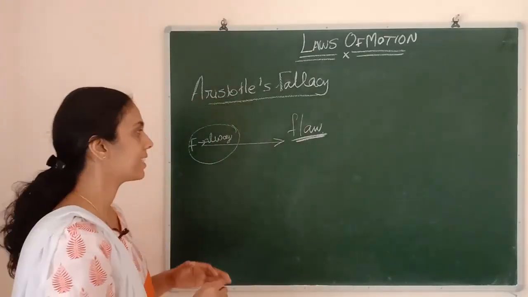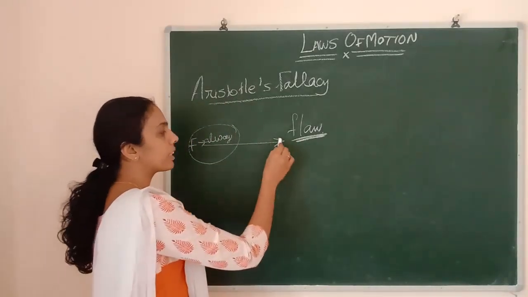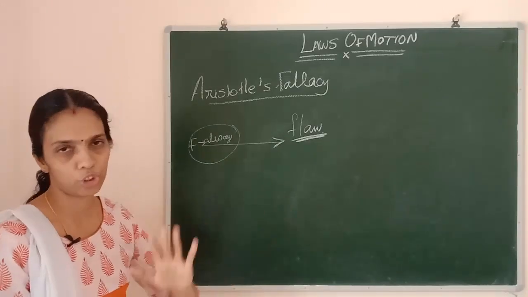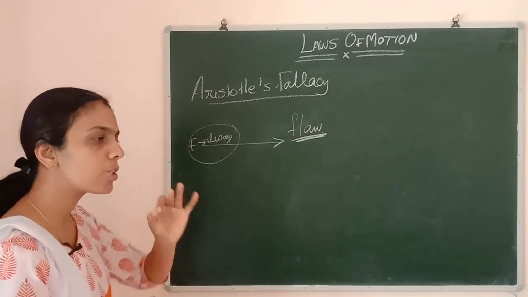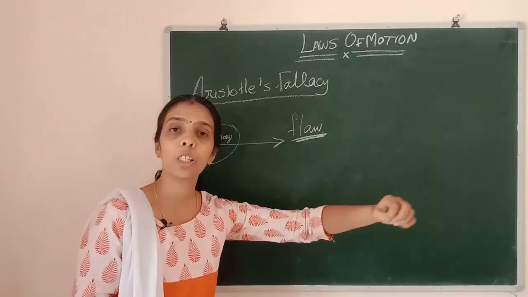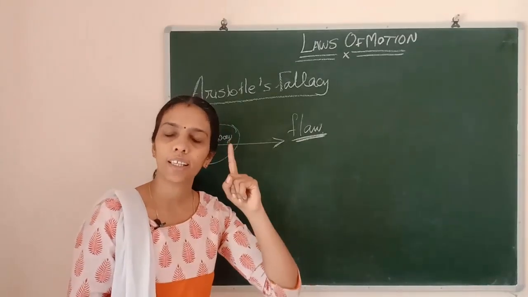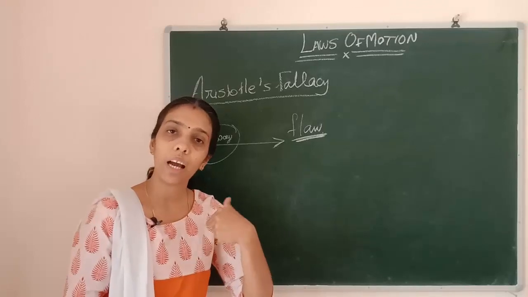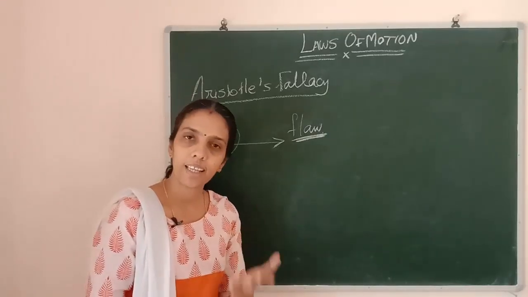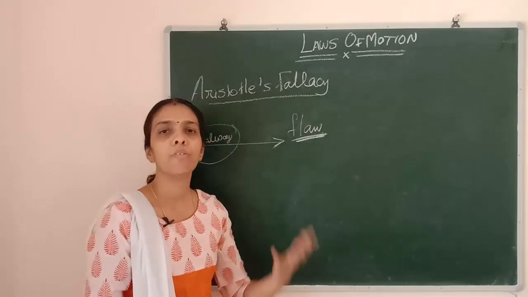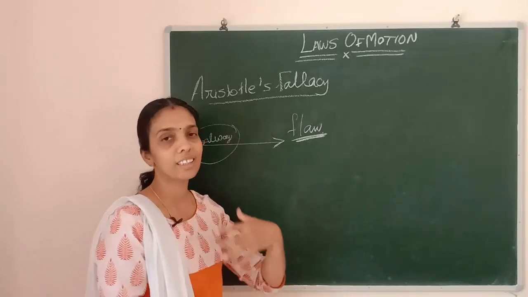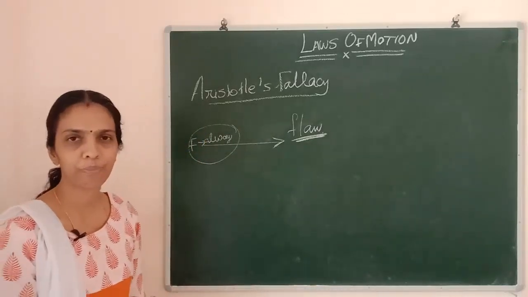That is the reason we need to give a continuous force to keep the object in motion. Friction opposes the motion of the object, and because of that it can't continue its motion.